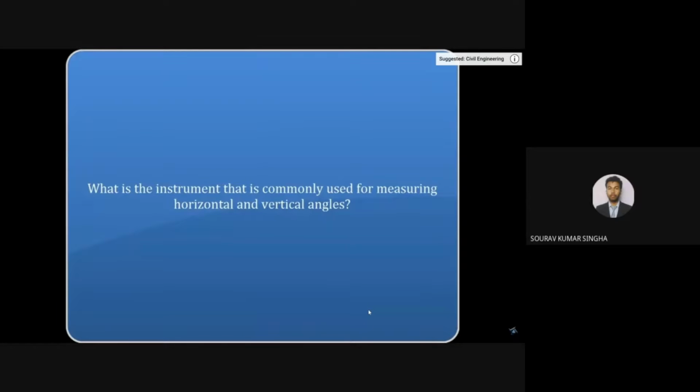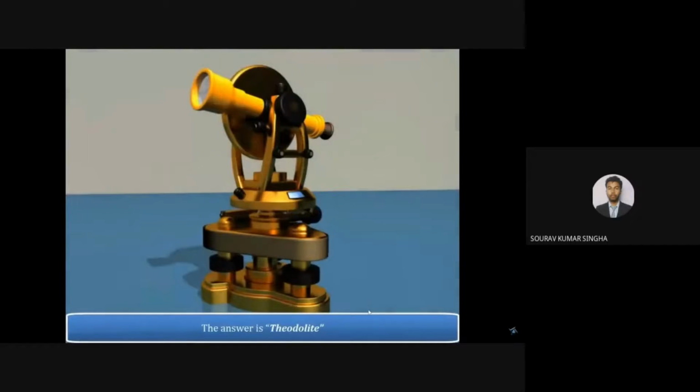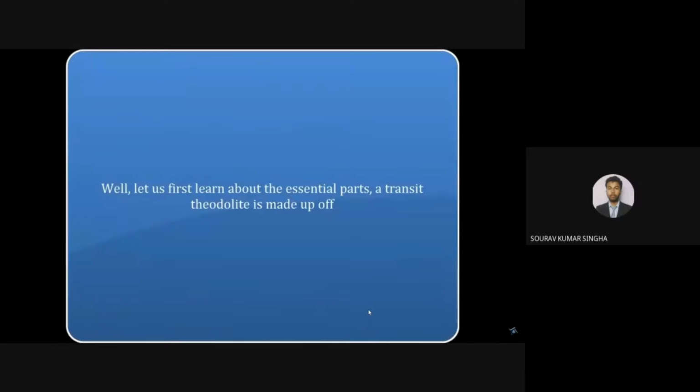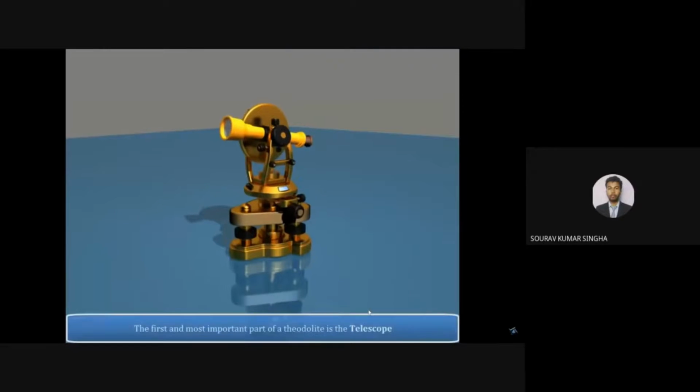What is the instrument that is commonly used for measuring the horizontal and vertical angle? So this is the answer, that is theodolite. You can see the theodolite, and here we are able to learn the essential parts. So this is basically a transit theodolite. Okay, that means the telescope can be rotated in 360 degrees.